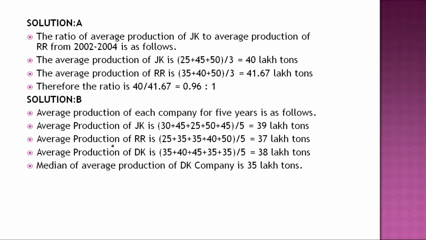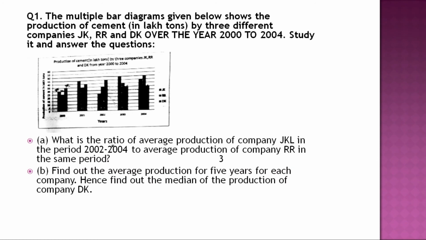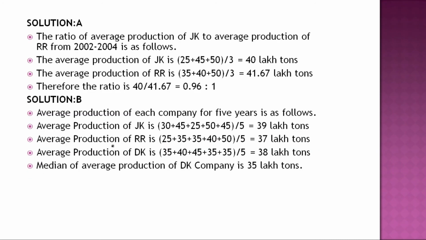This question is about JK Cement Company, of all these companies, about 2002 to 2004. Very simple to answer. Just DI works, nothing else. Average production, because it is 3 years, divided by 3. This is very easy to calculate, and we have to find out which one is the highest. Okay.